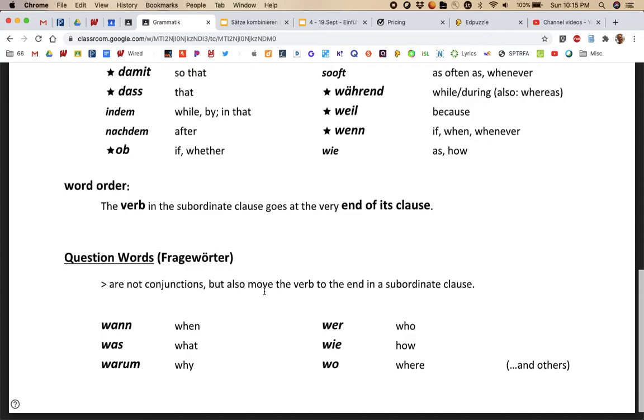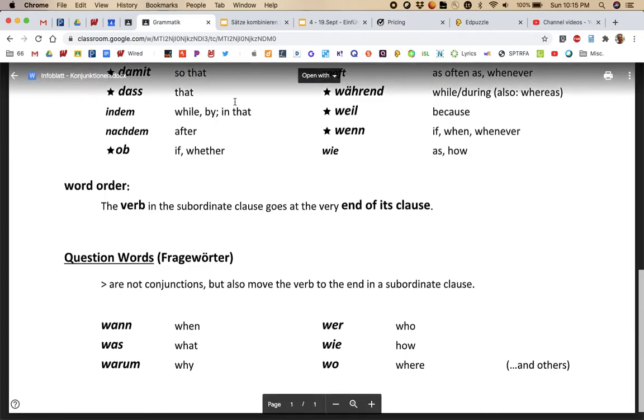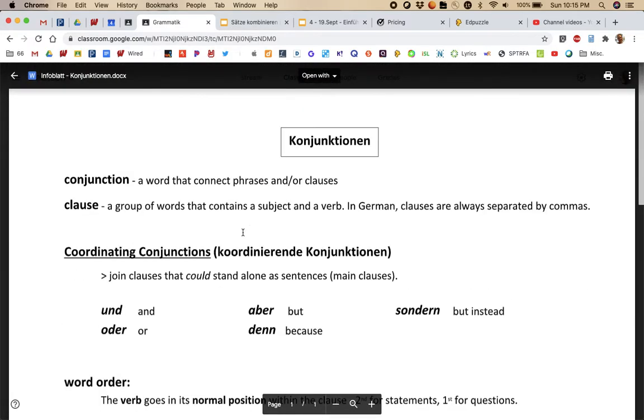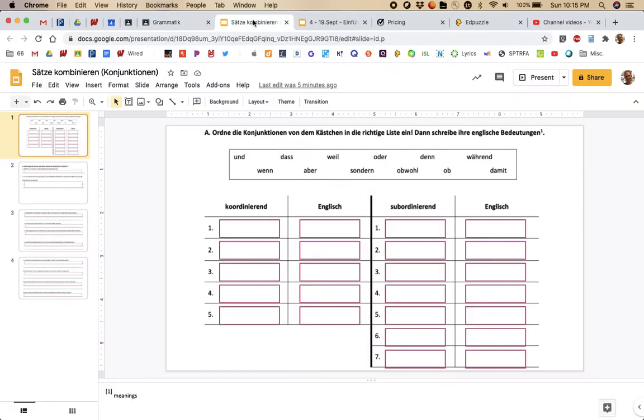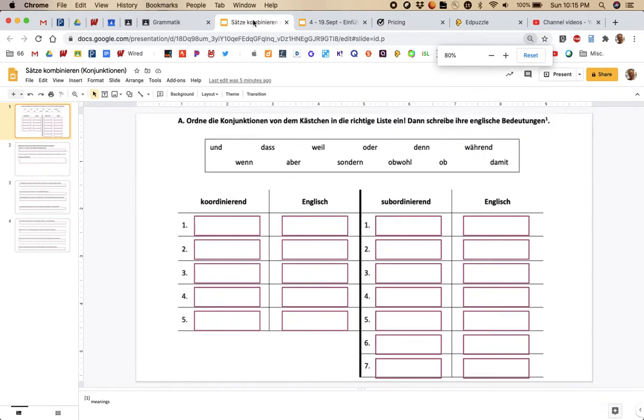Question words are listed here on the bottom as well. They're not conjunctions, but they do move the verb to the end in their subordinate clause, so you can be aware of that. We'll have one assignment that practices using question words in secondary clauses, but for today, you really need to just focus on the conjunctions.